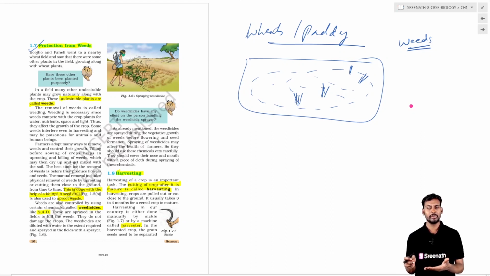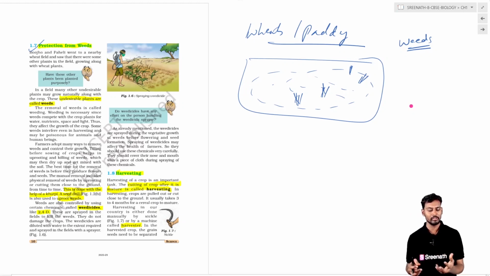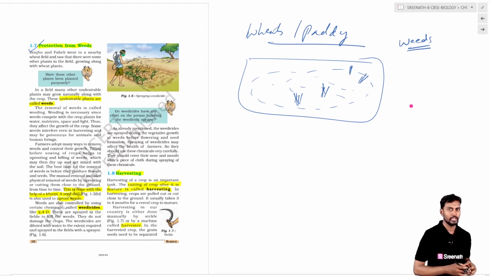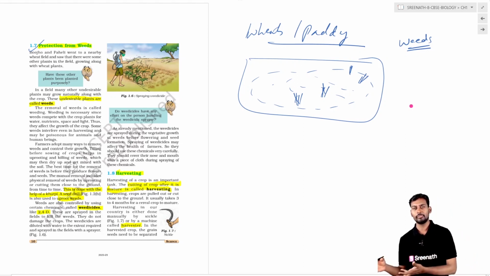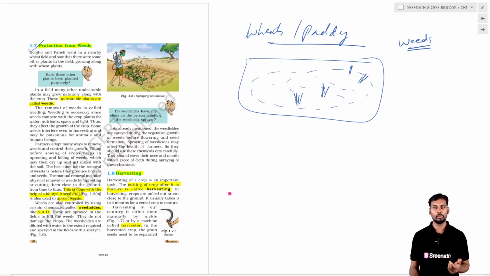They compete for mineral nutrients, light, and space. When you remove the weeds, there is a better option for our field to increase its production. So the removal of undesirable or unwanted plants from the agricultural fields is needed.